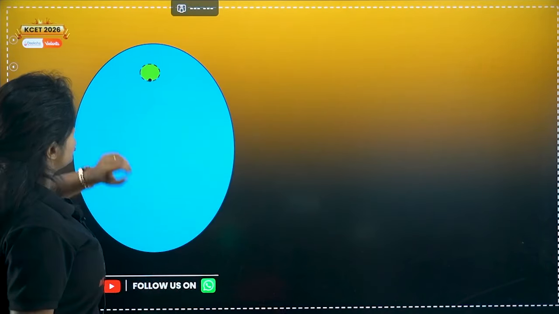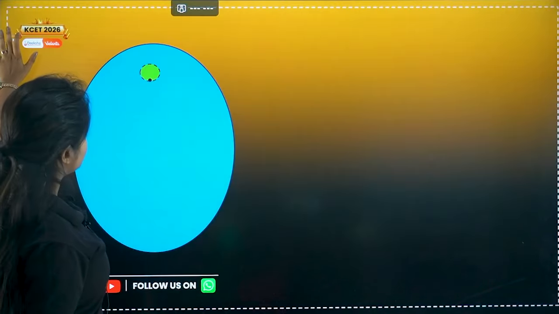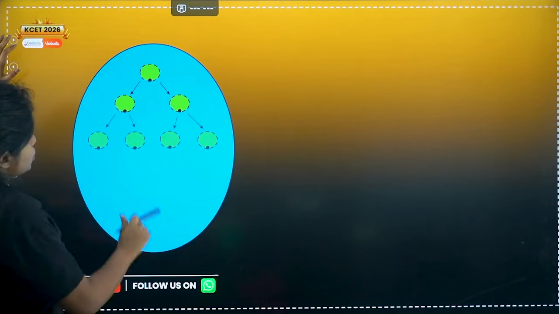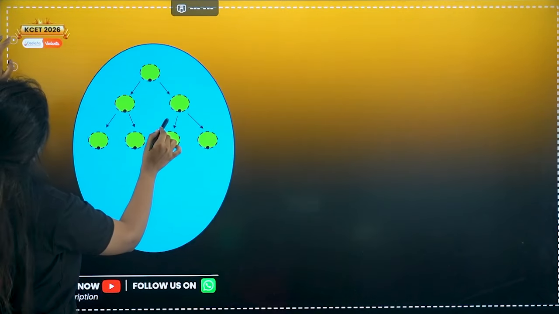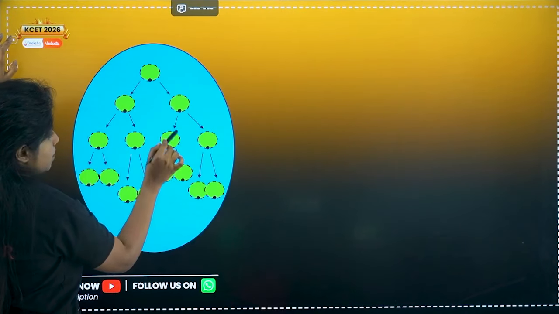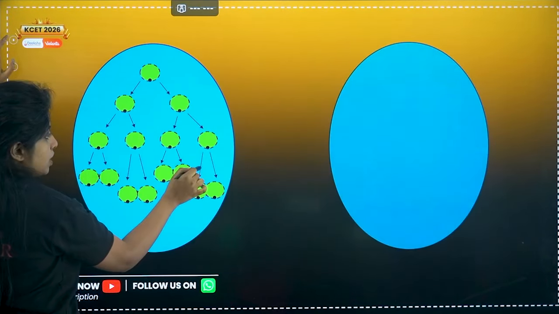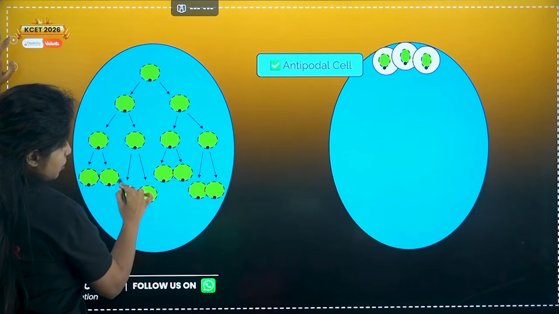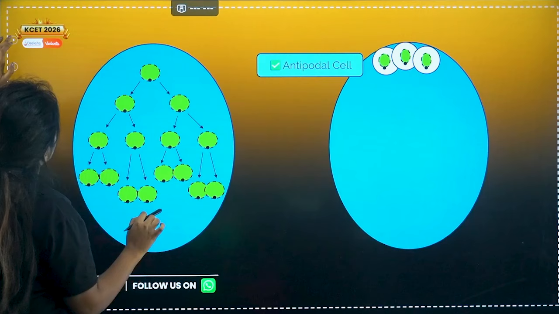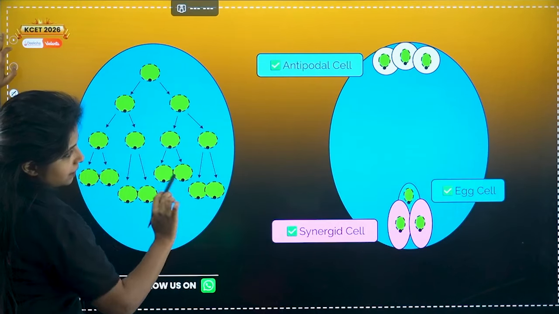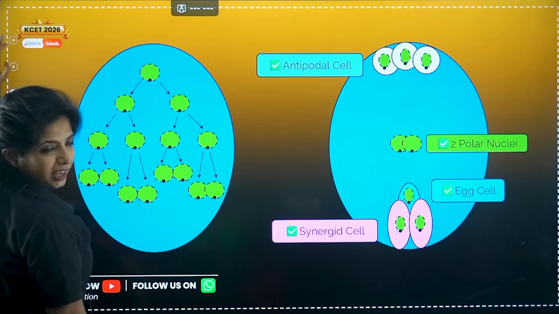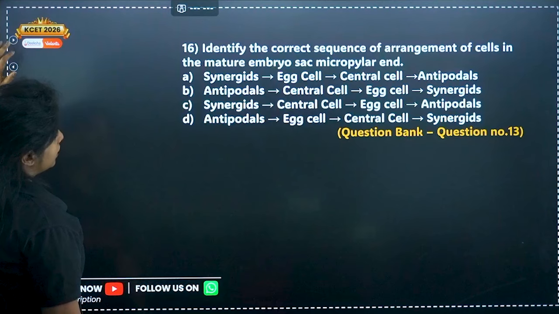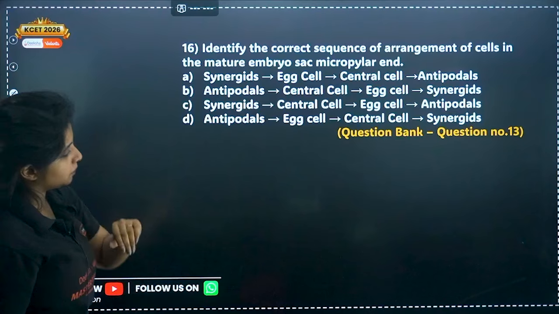Now the next question. Why have I done this? So that you understand the free nuclear division. So one mitosis happens, you get two nuclei. Again mitosis happens, you get 4 nuclei. Again mitosis happens, you get 8 nuclei. Now 3 of them are arranged there after formation of the cell wall. 3 of them are arranged there, 2 of them arranged over here, the egg is there, and the 2 polar nuclei arranged over there. Okay?